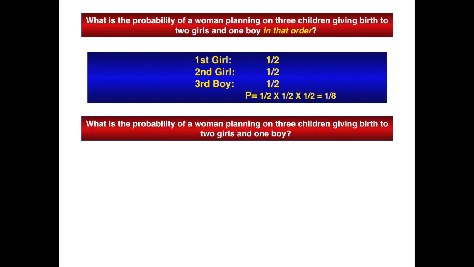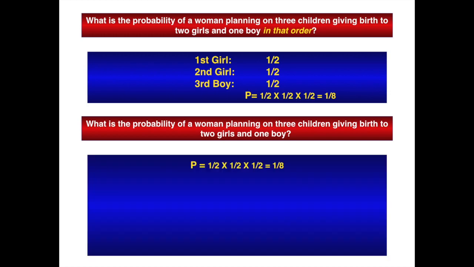What is the probability of a woman planning on 3 children giving birth to 2 girls and 1 boy? And this is not in any particular order. The probability that we determined previously was 1/2 times 1/2 times 1/2 equals 1/8. We don't care about the order. We can imagine 3 different birth orders: 2 girls, then a boy; girl, boy, girl; boy, girl, girl.